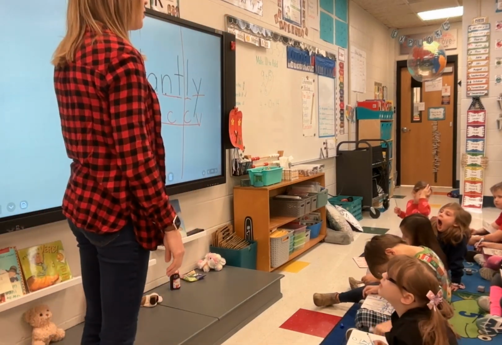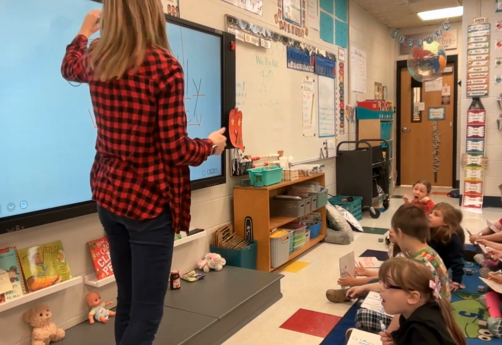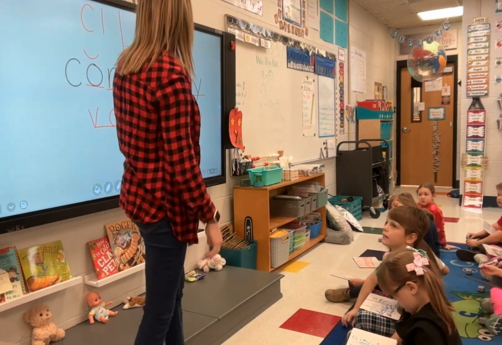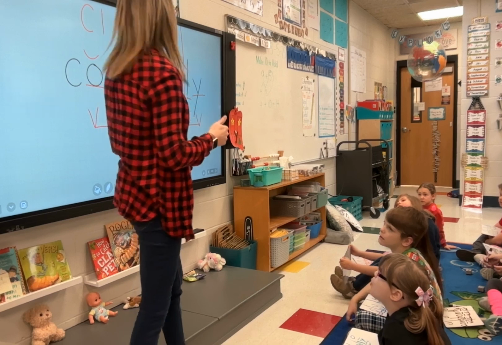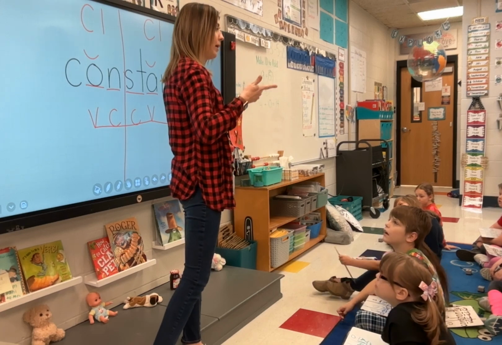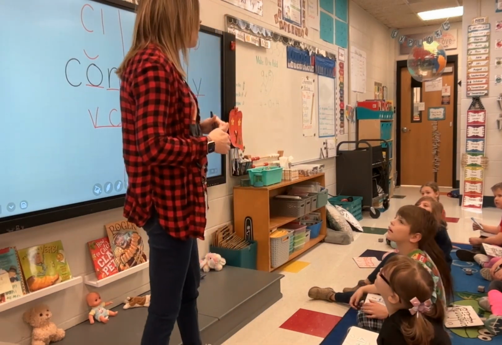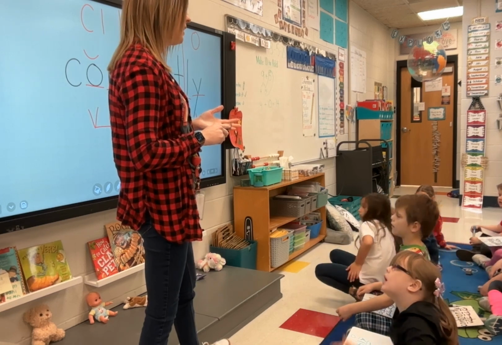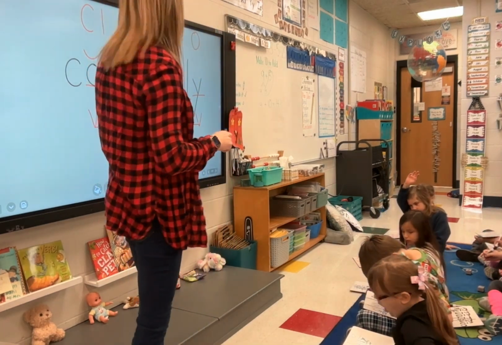What kind of syllable is the first one, everybody? Open, closed, or magic E? Closed. So the vowel is short. Very good. Hands and eyes. Next we have S-T-A-N-T. Open, closed, or magic E? Closed. So the vowel is short. Very good. One more syllable. Open, closed, or magic E? Open. So the vowel is, well, since it's a Y, we have to know which sound Y is going to make. Is it going to say I or E? E. Raise your hand if you can tell me why it's going to say E. Levi? Because our word has more than one syllable.